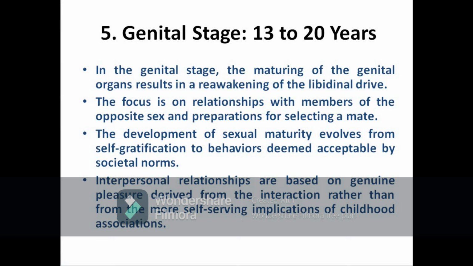So this is the genital stage, which includes 13 to 20 years. As the name suggests, there will be maturation of genital organs, and the reawakening of the libidinal sex drive will be more during this phase. During this time, the person will be very much attracted to the opposite sex, and there is a high chance the person can select a mate. So relationships will be based on this major component. This is all about the different stages of personality development.